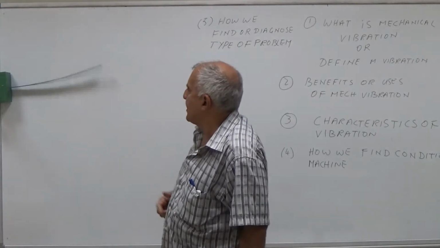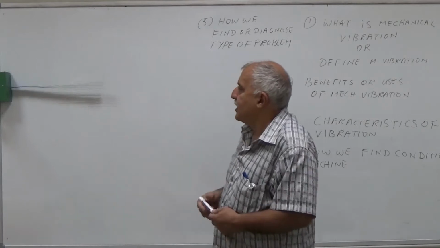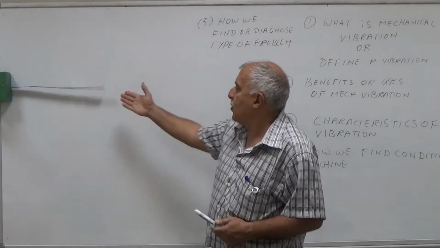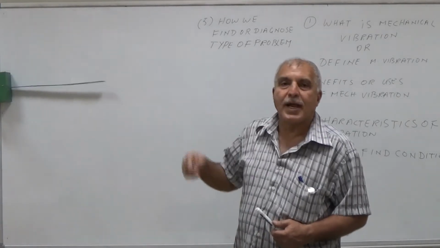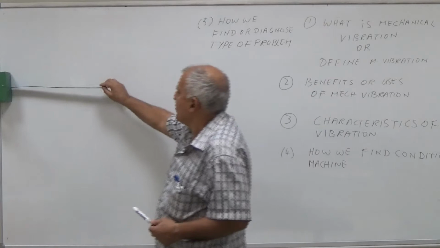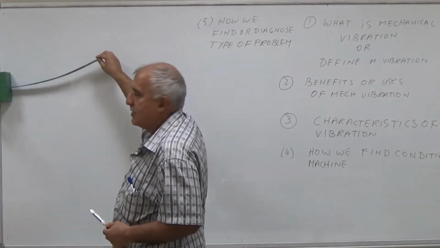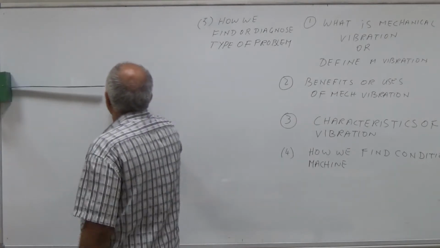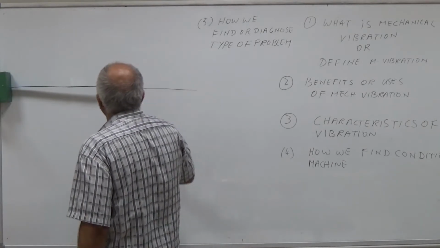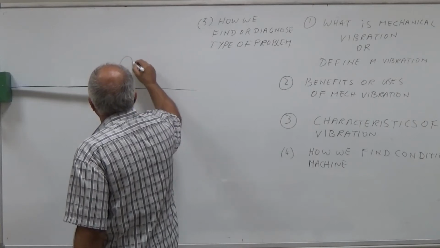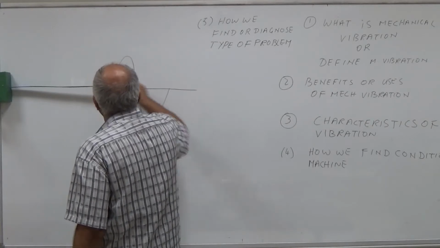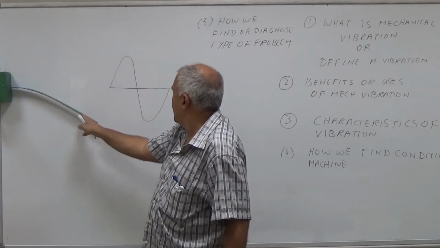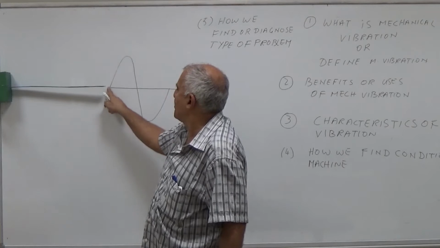Now this is a mechanical vibration. This strip is moving from one end to the other end about a reference position. It is going up, then it is going down, and then it is coming back to the same position.